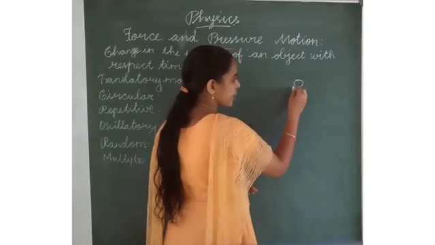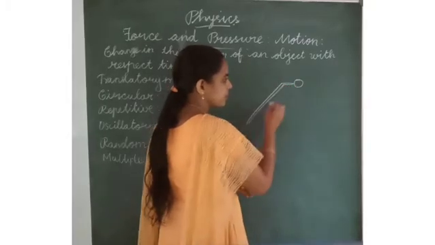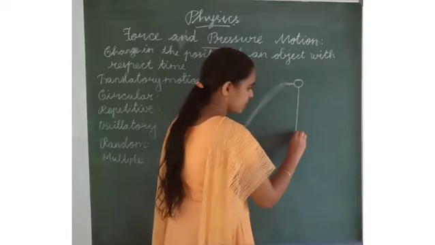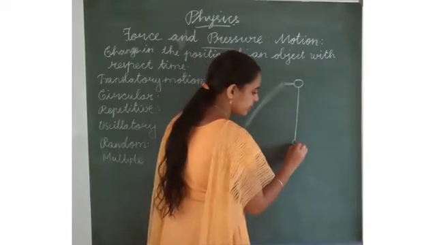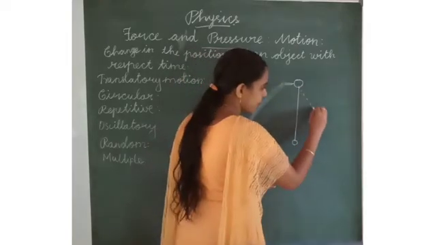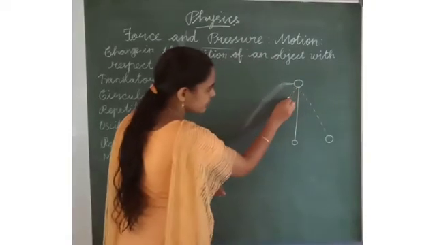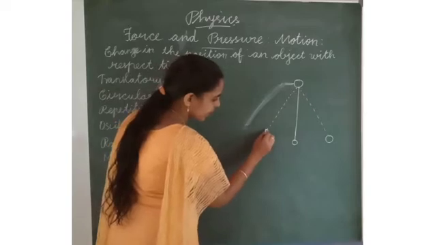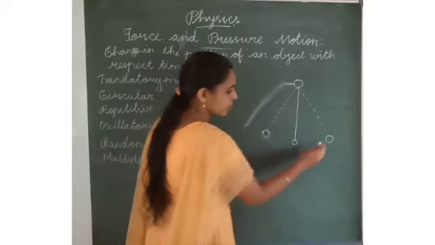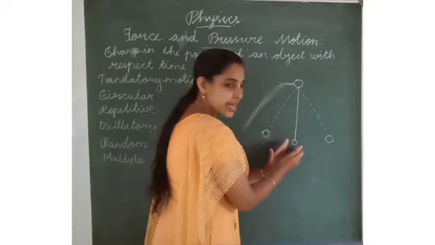Listen here. For example, this is the simple pendulum. One ball is here. This is its original position. The simple pendulum is moving here and also here. Before moving, an object stays in one place.